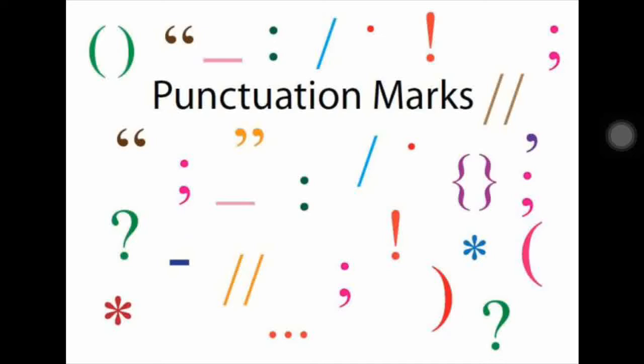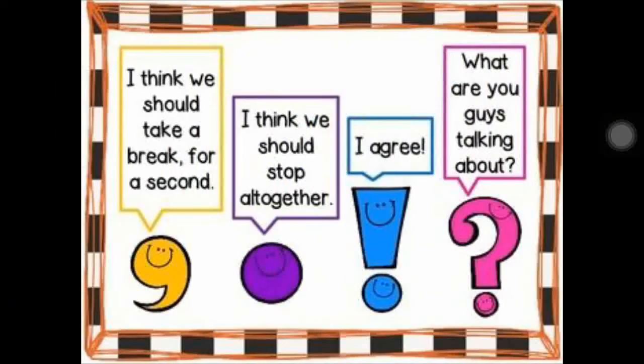Now punctuation marks. This also I just wanted to discuss, because now here for your standard you need to learn, you need to know about comma, first one yellow, then full stop, then the blue one is exclamation, then this is question mark. Okay, where comma is used in between the sentences. When you see the comma, you need to give a pause there. You need to stop for a while when you are reading, and again you have to continue. Then full stop is where you have to stop everything.